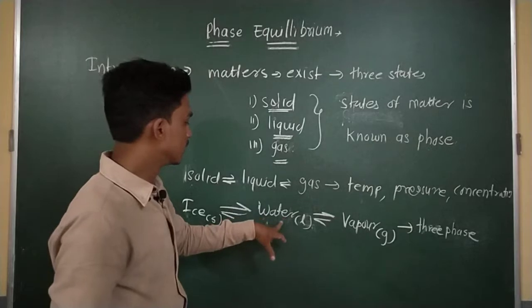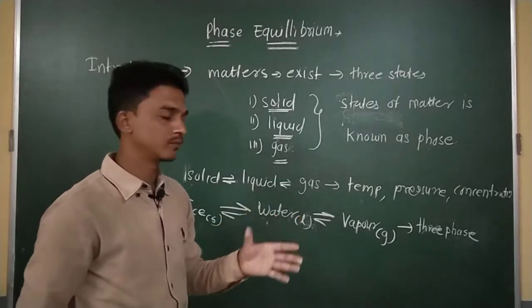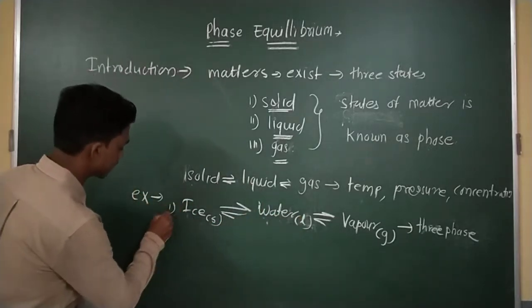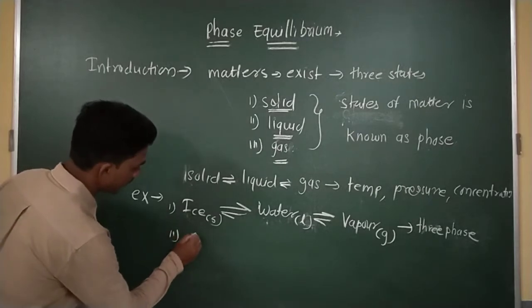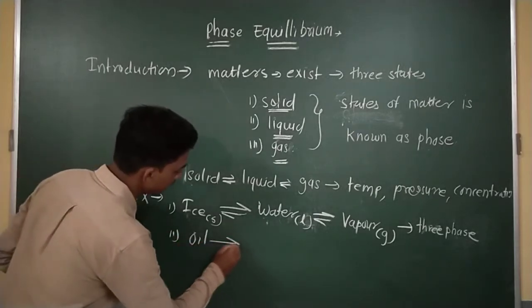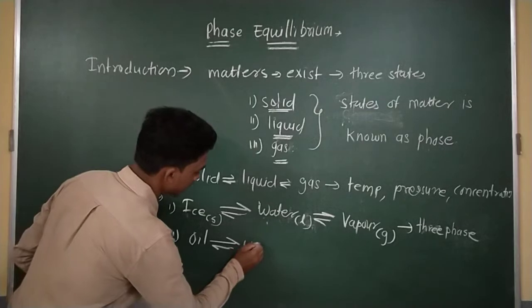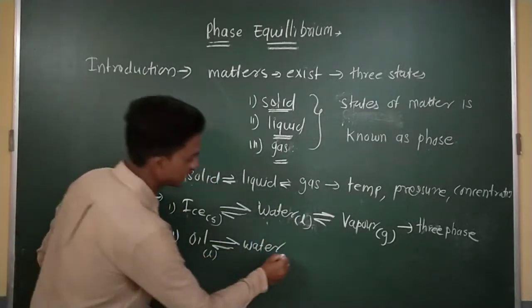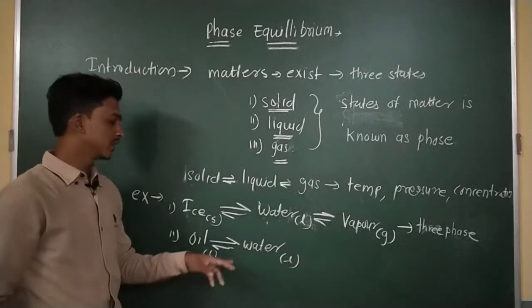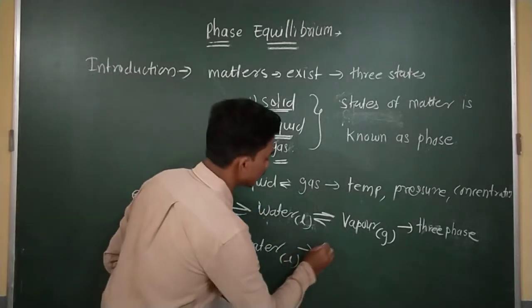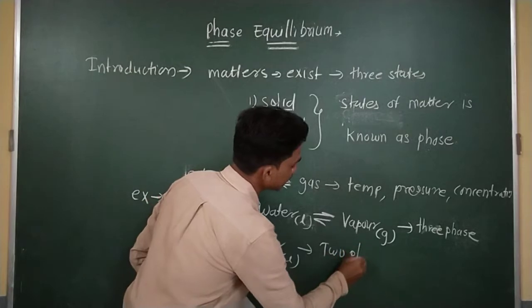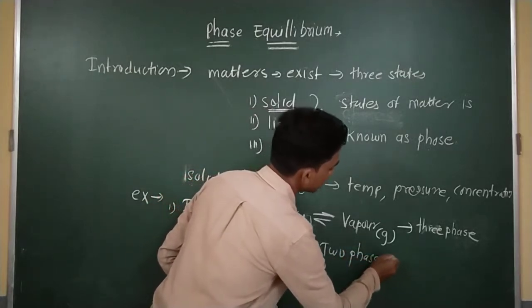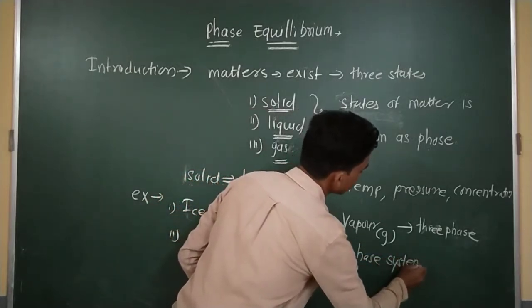If suppose this is water and oil, first example, second example, oil is in equilibrium with water. This is also liquid and this is also liquid, but this is a two-phase system. Why two-phase system?